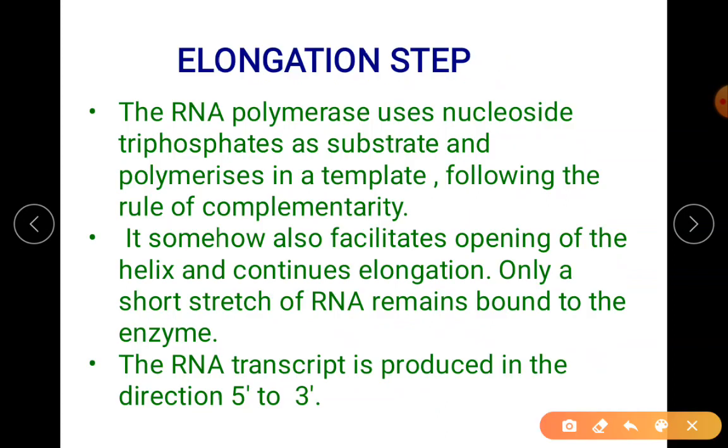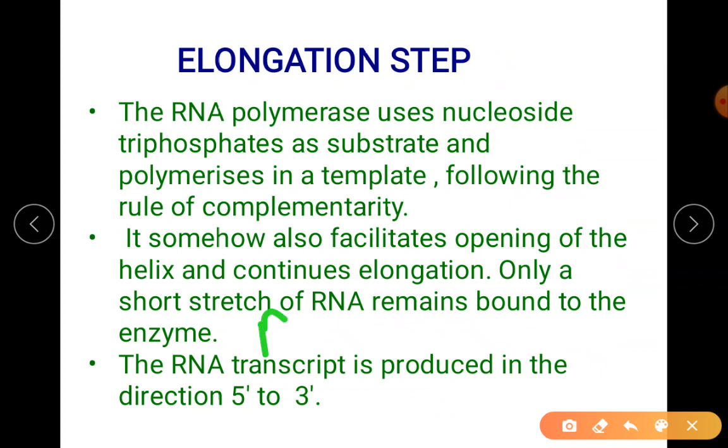Then, the elongation step. You should know what this RNA polymerase does. Of course, the substrate taken from the cytoplasm, from your nucleoplasm, is nucleoside triphosphate. When I say nucleoside triphosphate, I hope you remember your ATP, GTP. Here now we are talking about UTP. There is uracil that is coming into the picture. So you'll understand one by one.